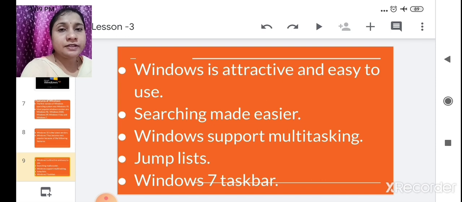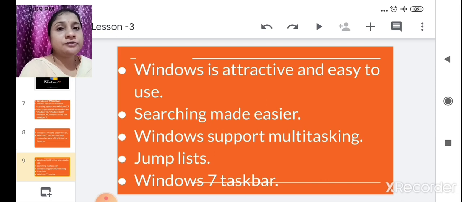Like if you open a song and you are also searching on Google, it will show that your music is open and your Google is also open. At the same time, if you have opened a drawing, it also shows that the drawing window is open. So it is a very flexible and application oriented Windows.